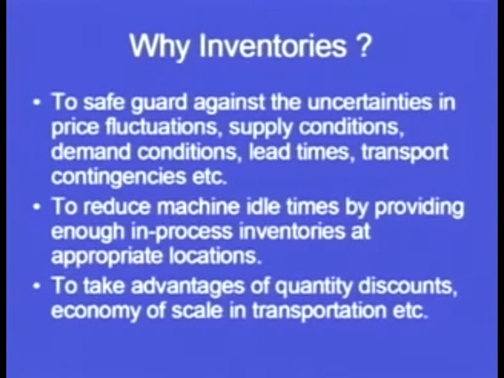Now the uncertainties may be in price fluctuations. Sometimes we are getting the raw material at a very competitive price, at other times the price of the material is relatively higher, or maybe we can say much higher. So what as a company I would like to take a decision is that we are going to procure a material whenever the prices are much low. So whenever the prices are less, we will buy and then we will stock the material.